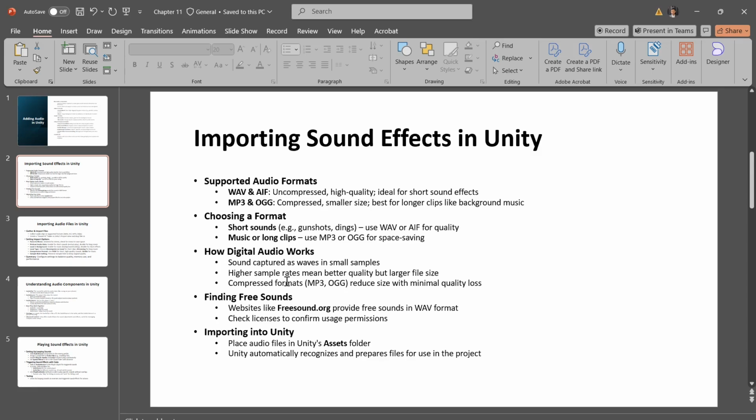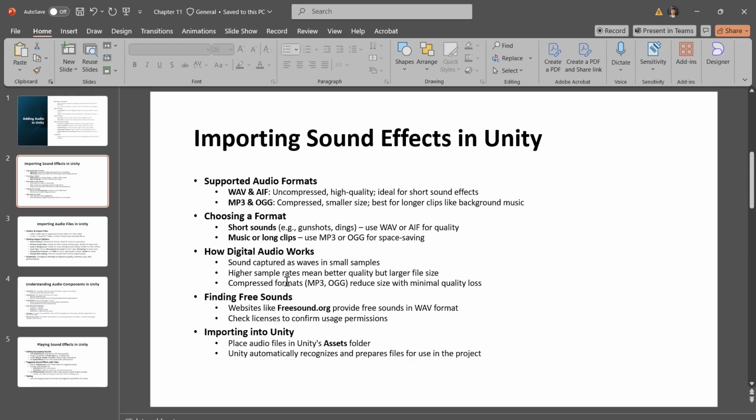Digital audio captures sound as a series of waveforms. Sound waves are vibrations that move through the air, and different sounds create waves with different sizes and frequencies. Audio files record these waves in small samples taken at very short intervals.